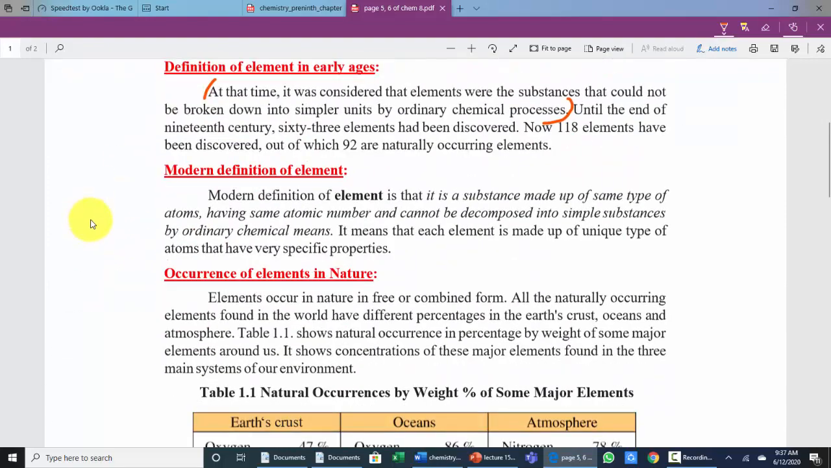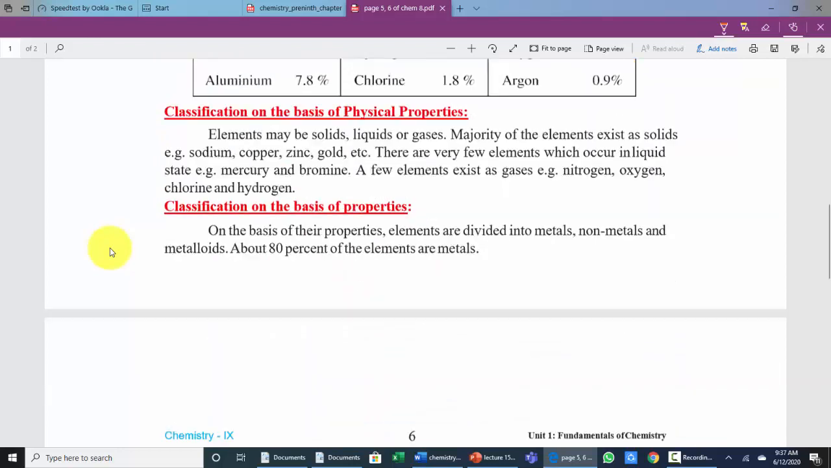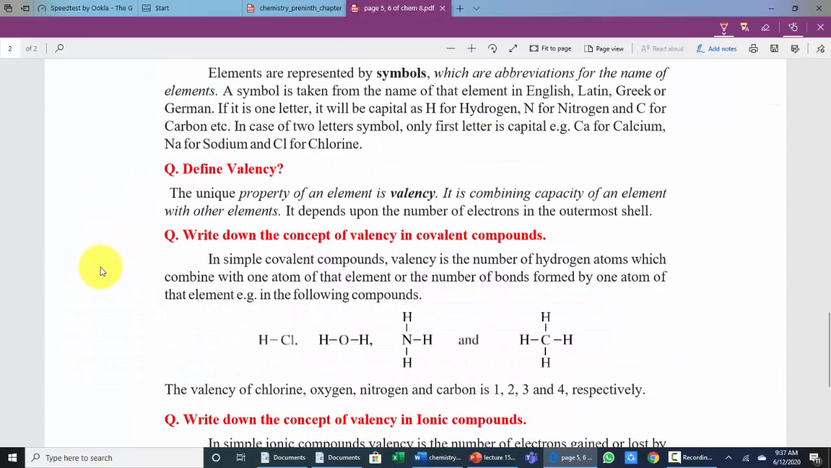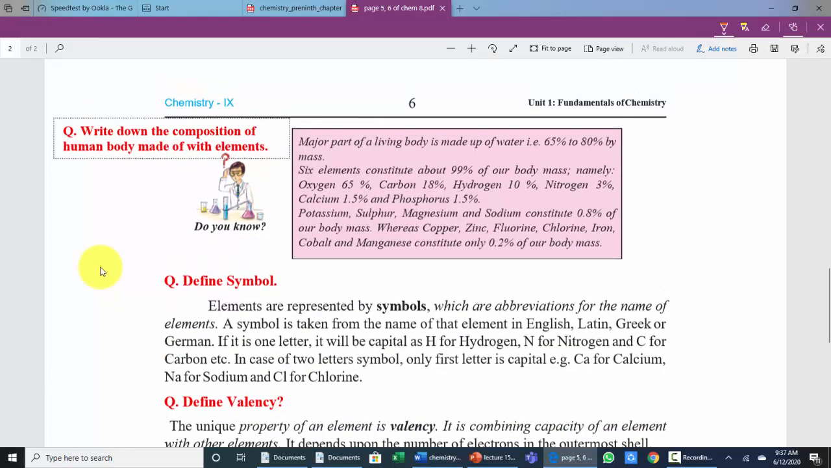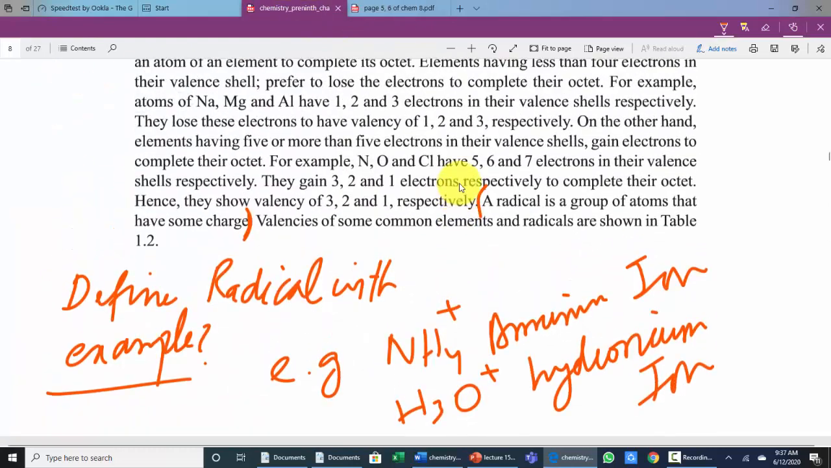So dear students, I will share this page in the WhatsApp group again. And I hope that you will mark page number 5 and 6 according to the lecture I have discussed with you. And in the end, dear students, a question: what is radical?